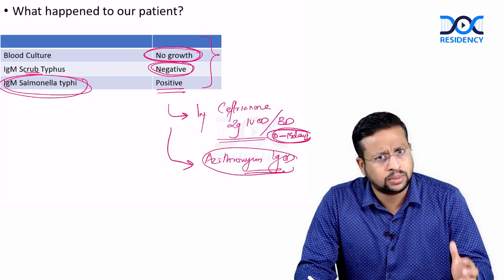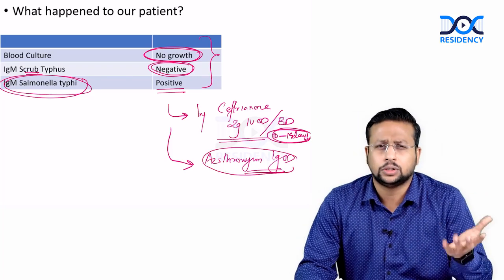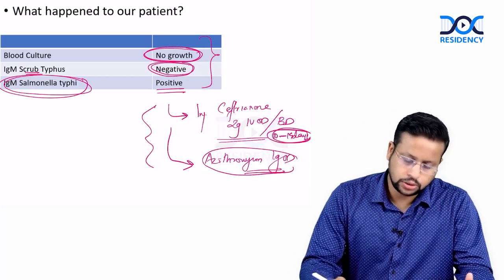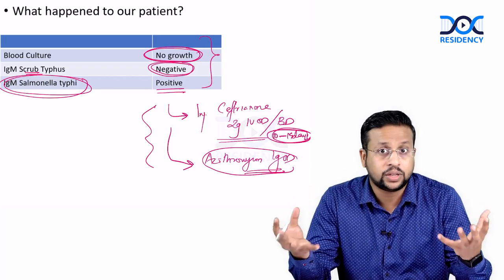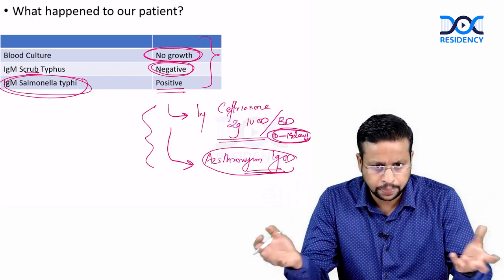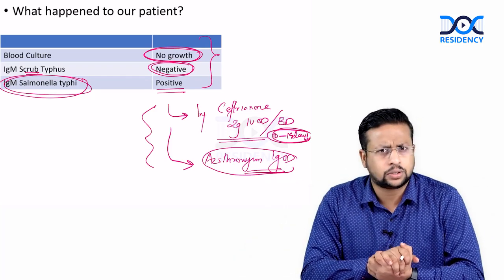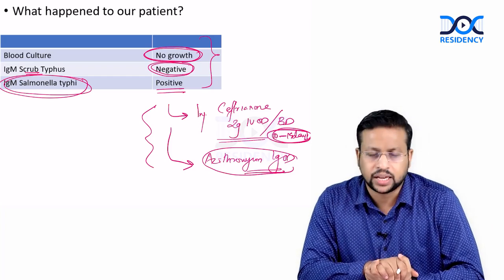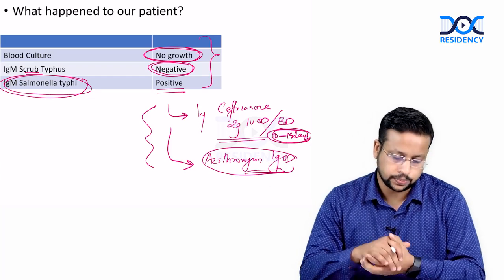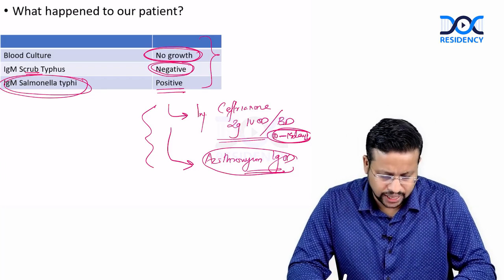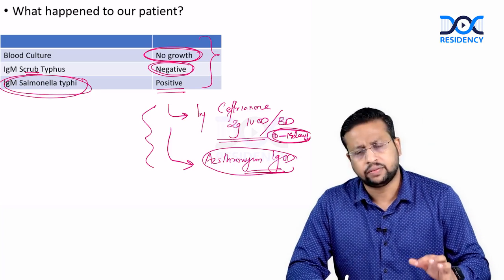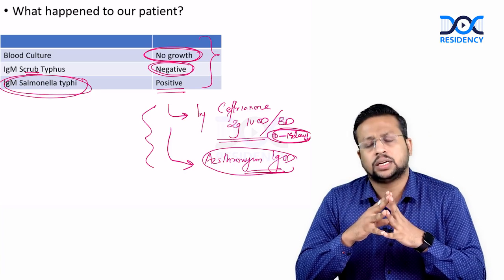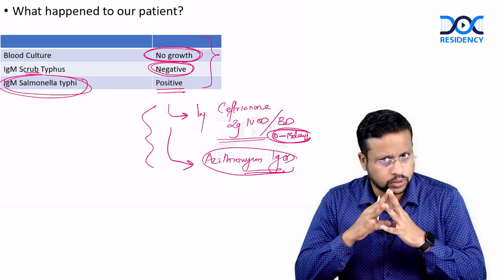On the other hand, azithromycin will give you a faster response, around 2 to 3 days until the patient becomes afebrile. So you can use either of these drugs as treatment. Here it will also be a therapeutic trial, where we see whether the patient responds. Our patient was given azithromycin 1 gram OD, and on the third day the patient became afebrile, and we continued it. So we made a final diagnosis of enteric fever for this patient. Azithromycin is recommended for 5 days, and the treatment was completed.